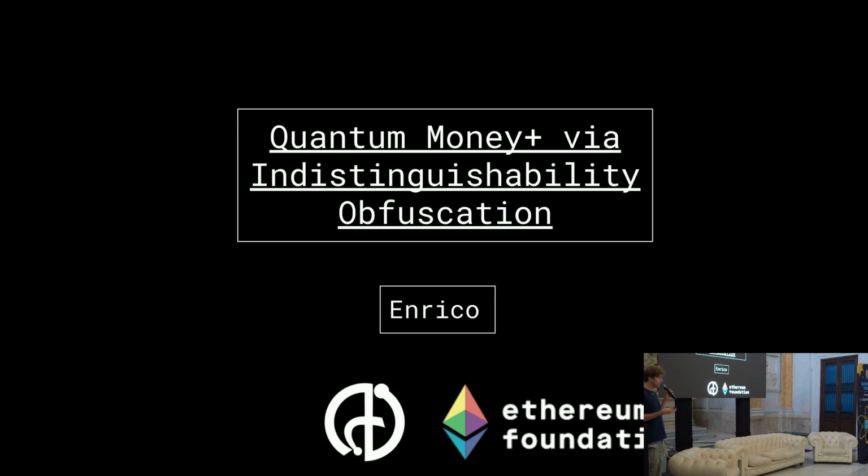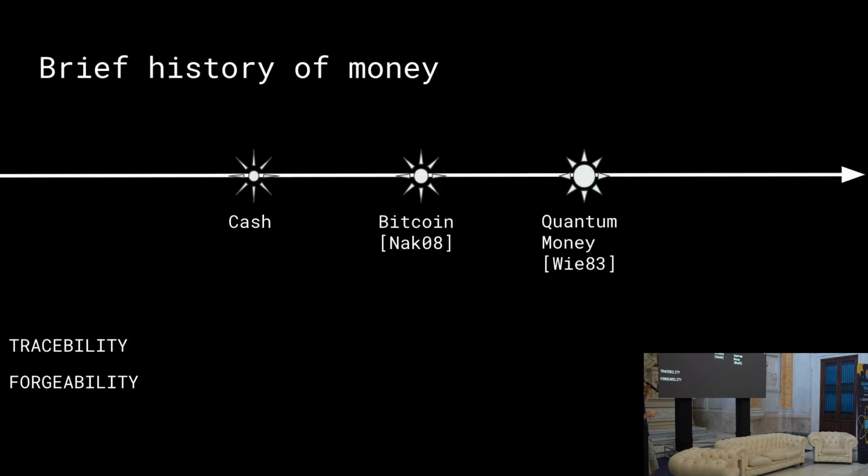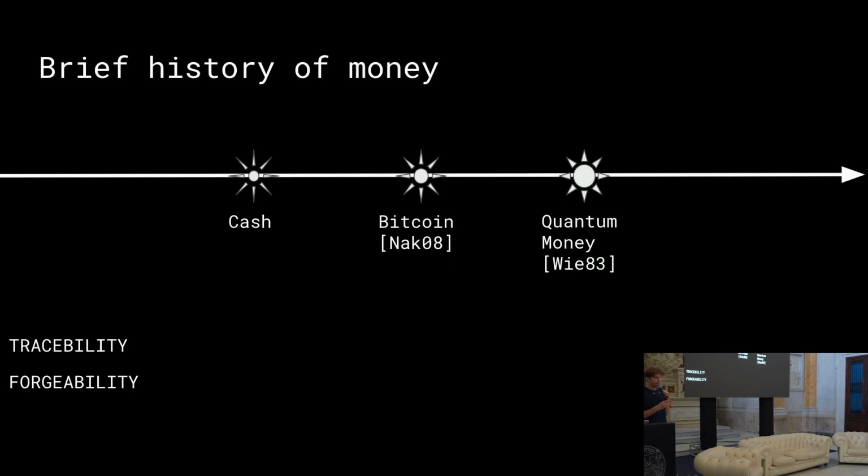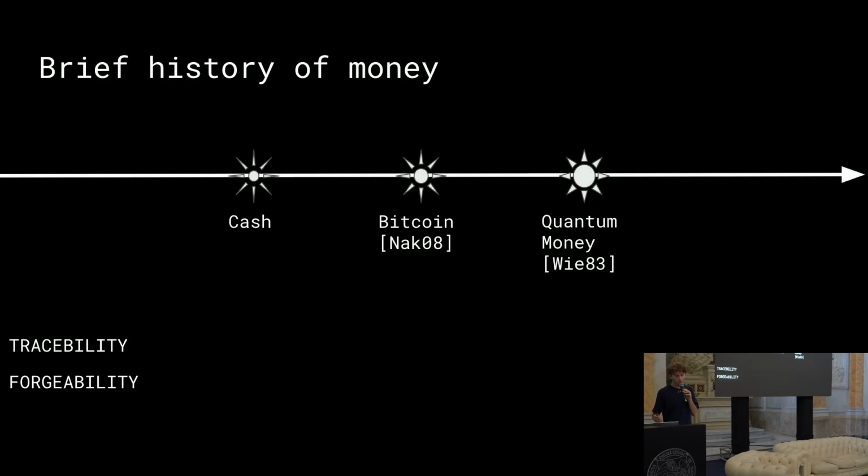And I work at Machina.io, which is a research team focused on building indistinguishability obfuscation, and this team is part of the Ethereum Foundation. So we are going to start with a brief history of money. We are going to analyze three types of money: cash, Bitcoin, and quantum money.